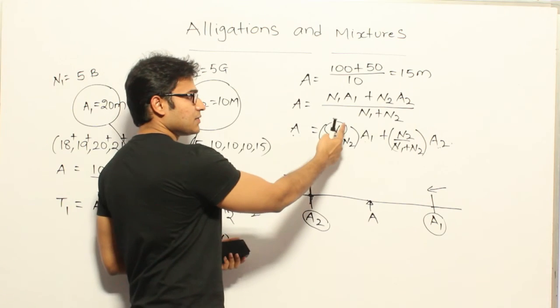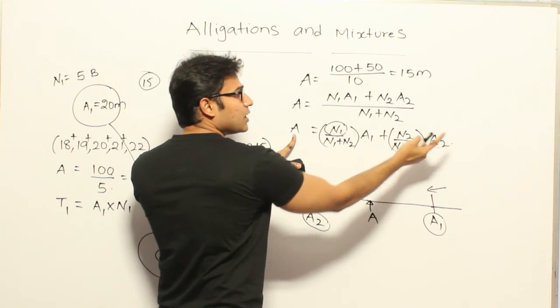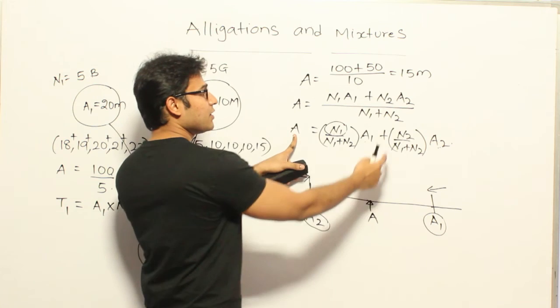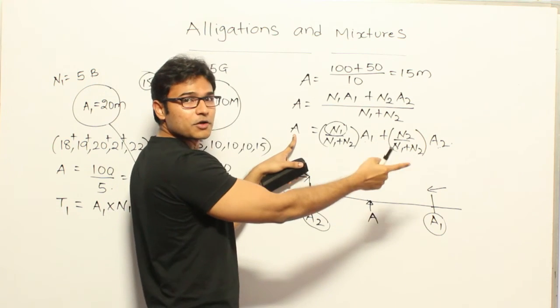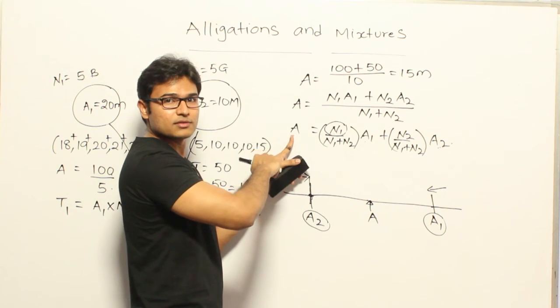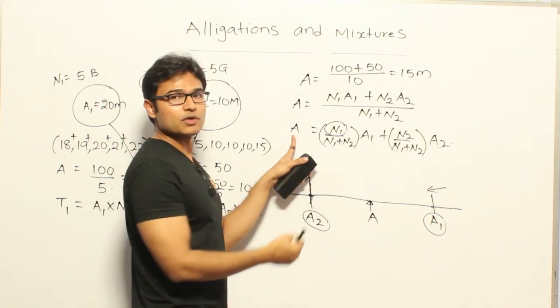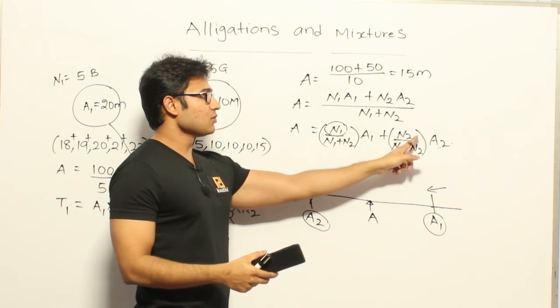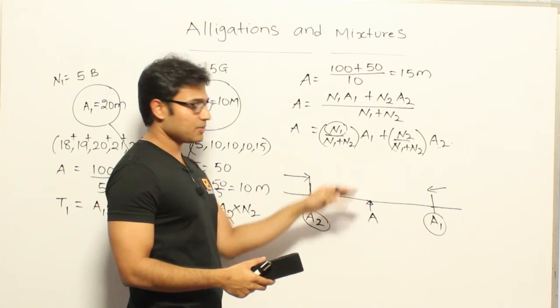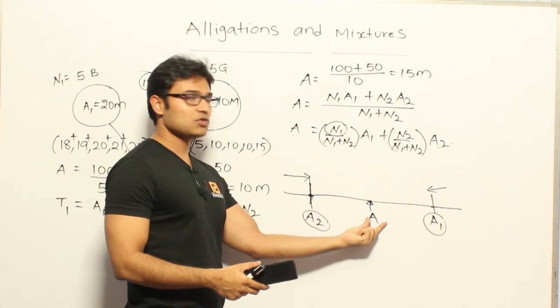So if you make n1 as 0, the average is going to be a2, right? Why? Because n2 by n2 into a2, which means if I don't add any items from group a1, then the final group is containing the group a2 only, right? That is why it got a2 only. So if you make this one as 0, then your average is going to be a1. So depending on what the values of n1 and n2 are, the final average is going to depend.